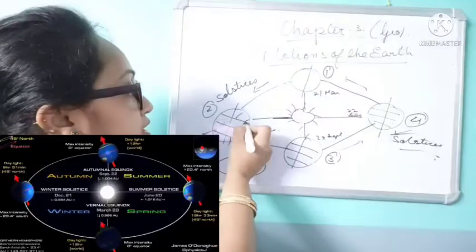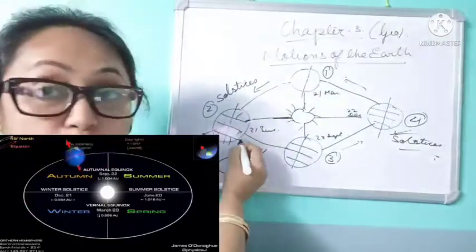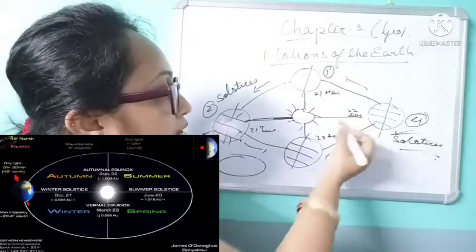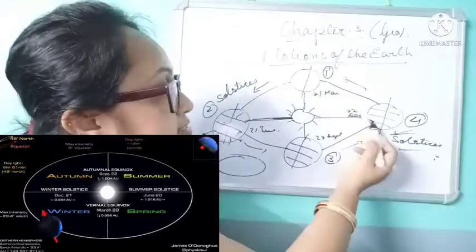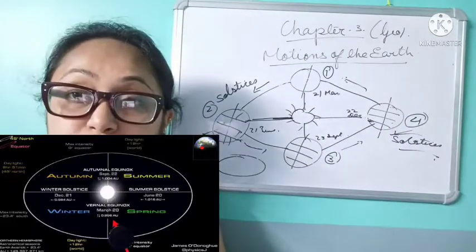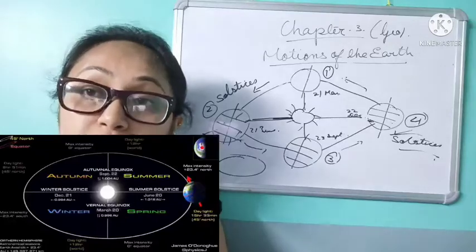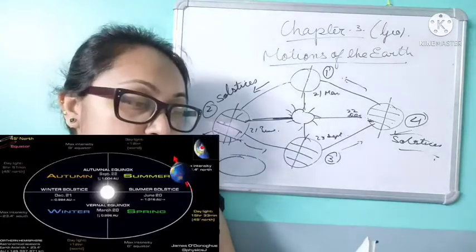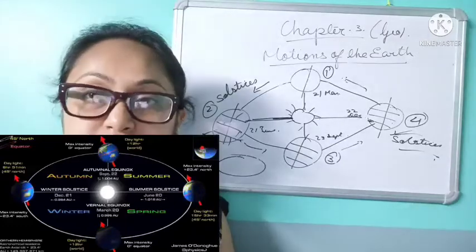Now the Tropic of Cancer is receiving the sunshine, not the Tropic of Capricorn. Where the sun rays are received, that portion will have the longest day in that particular hemisphere, either the northern hemisphere or the southern hemisphere.